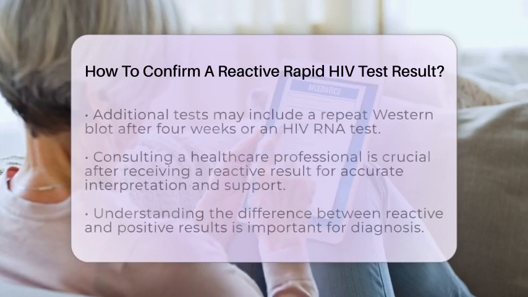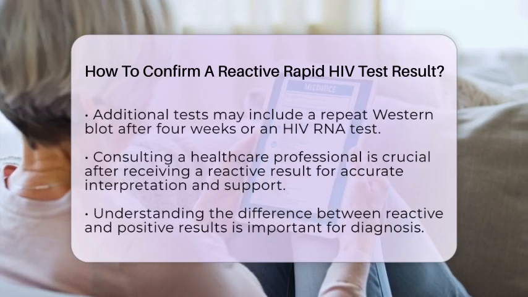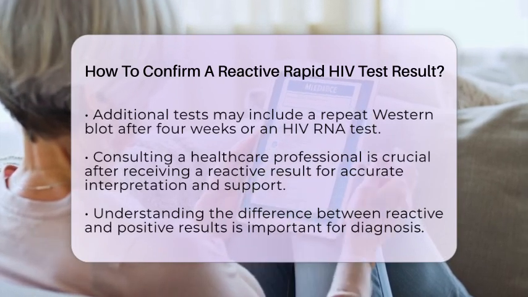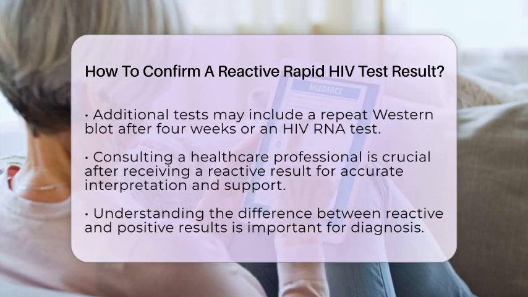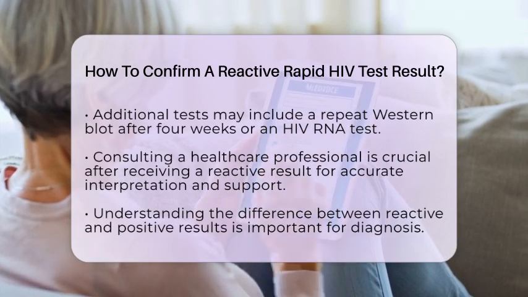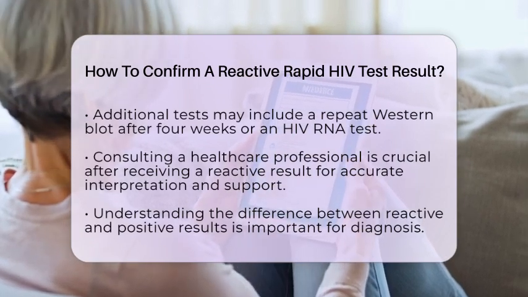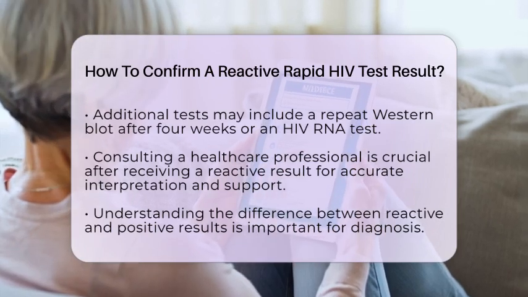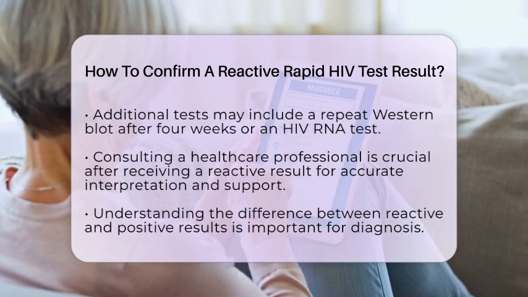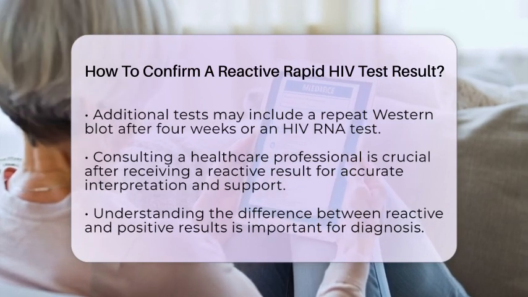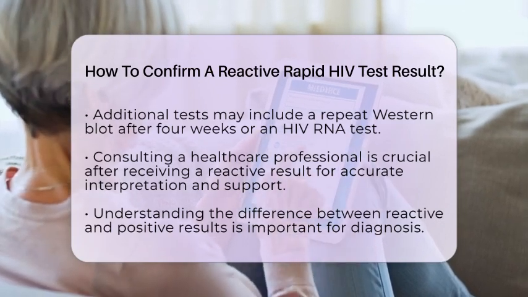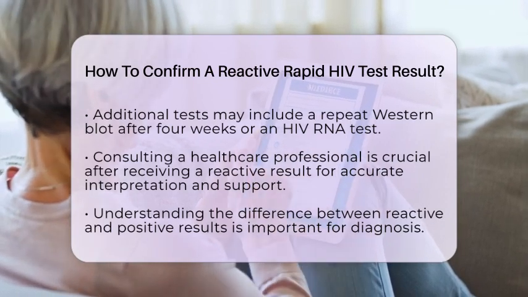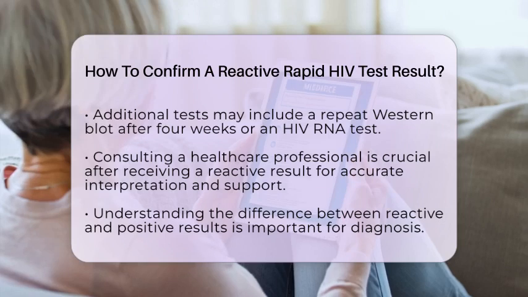or lab errors. It is crucial to consult a healthcare professional if you receive a reactive result. They can arrange for confirmatory testing, interpret results accurately, and provide counseling and support. Understanding the difference between reactive and positive is also important. A reactive rapid test means the test detected something that could be HIV antibodies, but it does not confirm a positive diagnosis. Confirmatory tests are required to establish if HIV infection is present.